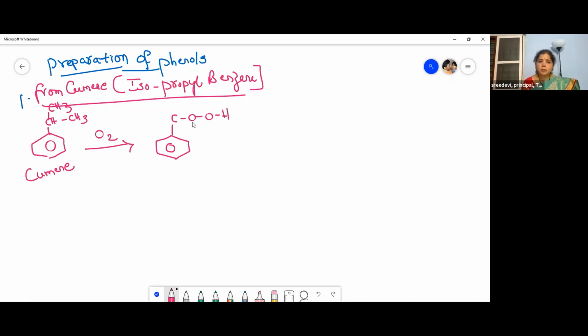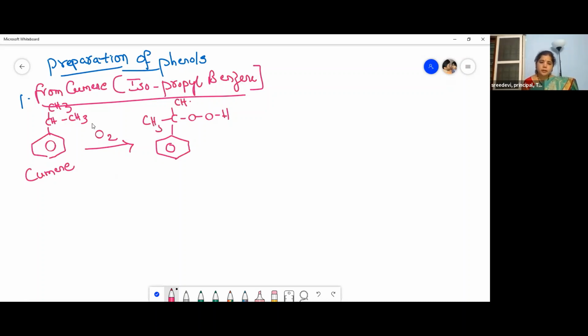COOH. I told you that when a bond is present in between two oxygen atoms, what we call it? Peroxide, peroxy linkage, peroxy bond. Okay. And what does it form? So it forms cumene hydroperoxide.